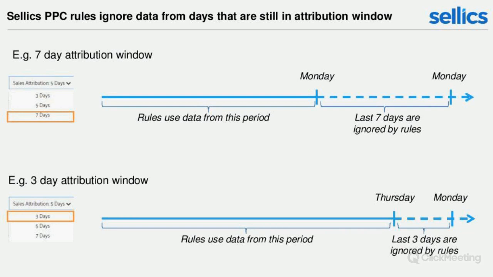This is also the reason why sometimes sellers write us and say, guys, the data has hit the threshold, but Sellics hasn't triggered any rules yet. Well, the answer is simple. The data may still change. This is why we don't trigger any rules so far.